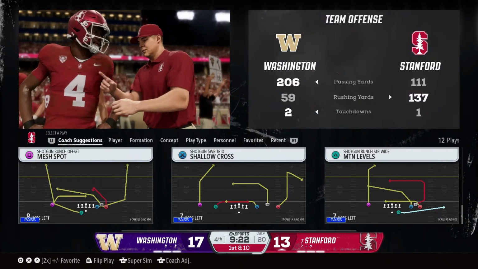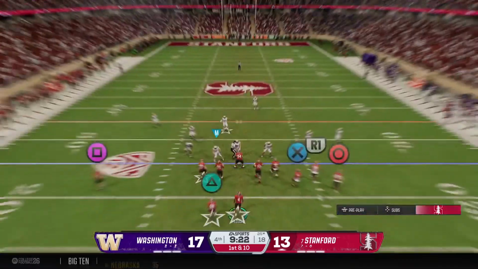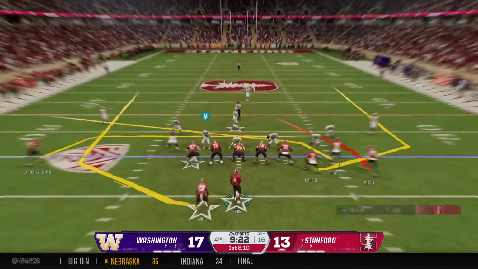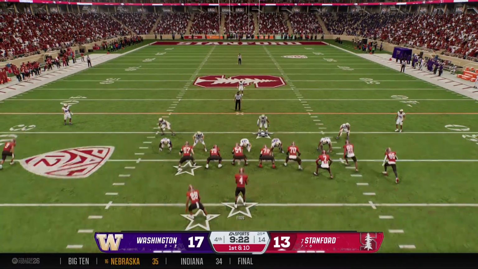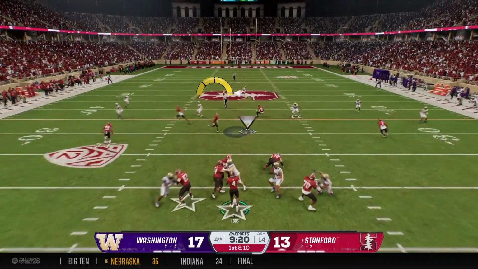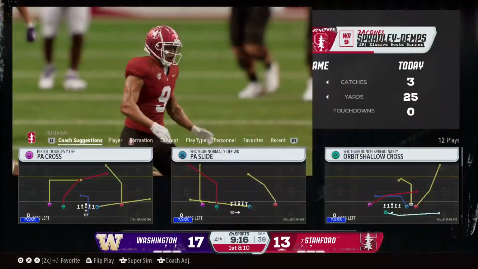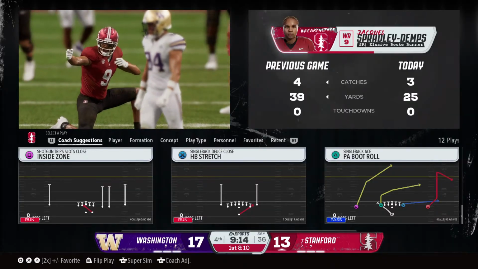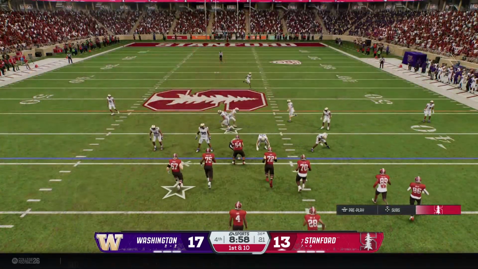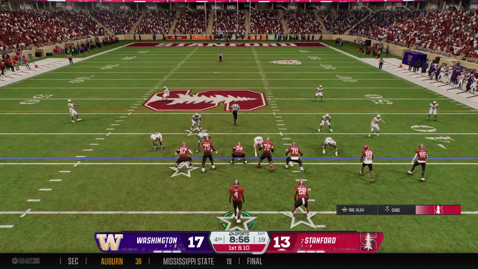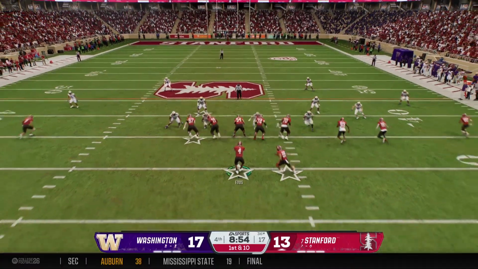Stanford has it back. The Cardinal offense returning to the field. They're in a precarious spot here. That lofty perch in the rankings, hanging in the balance unless they can do something to save themselves here. Out to the 36-yard line after gaining 10 on that one. Now from the 36-yard line, it's 1st and 10.